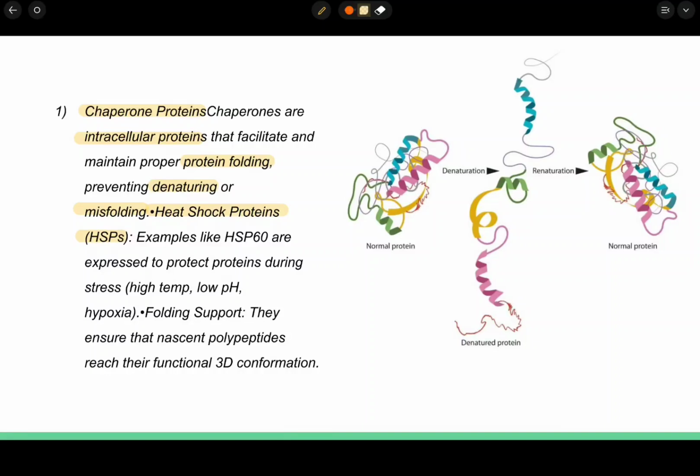For example, HSP60, or heat shock protein 60. These are expressed to protect against protein denaturing. They protect proteins during stress, for example high temperature, low pH or hypoxia. Following folding, they ensure that nascent polypeptides reach their functional 3D conformation. So these are the functions of chaperone proteins.